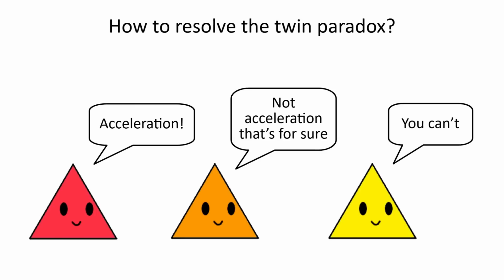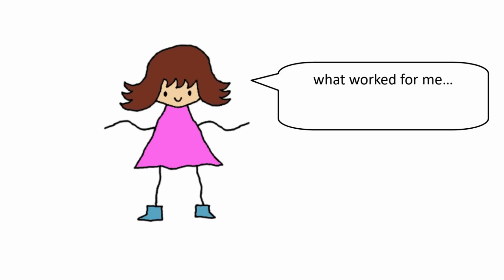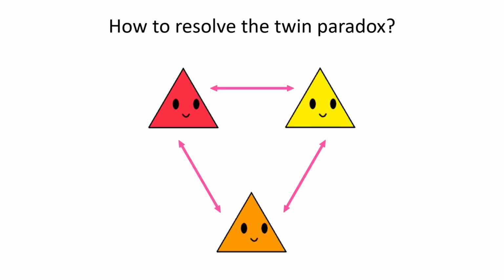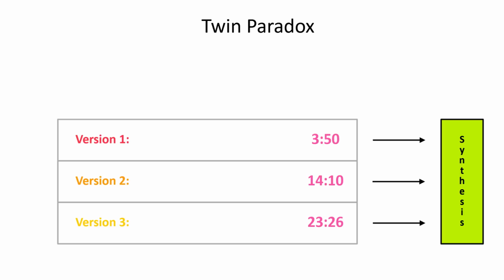Now, I could elevate one explanation over all the others, but that would go against the spirit of this series. I'll reiterate, my whole point with these videos is to explain what personally worked for myself in a way that I think is accessible for everyone. Having said that, in my own personal experience, the twin paradox epiphany came not from any individual explanation, but instead upon the realization of how the different explanations relate to each other. For that reason, this video will provide 3 different versions of the twin paradox, which are fine on their own, but work best when synthesized together.